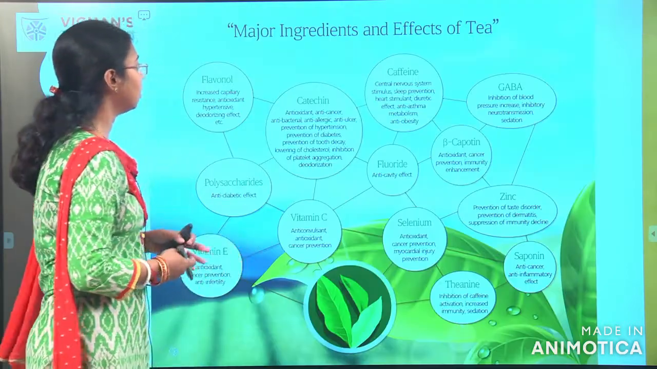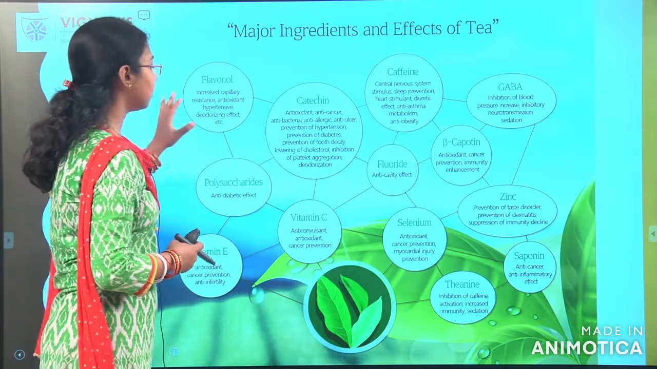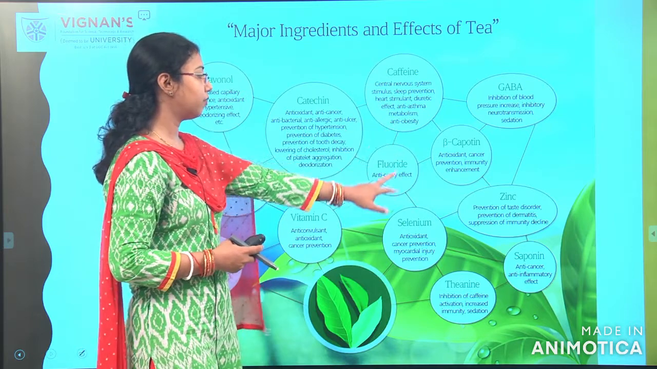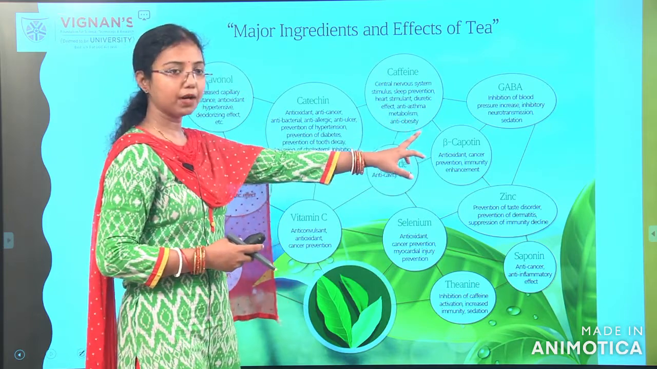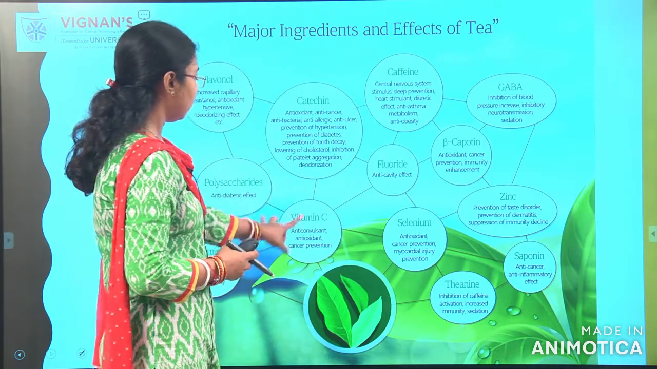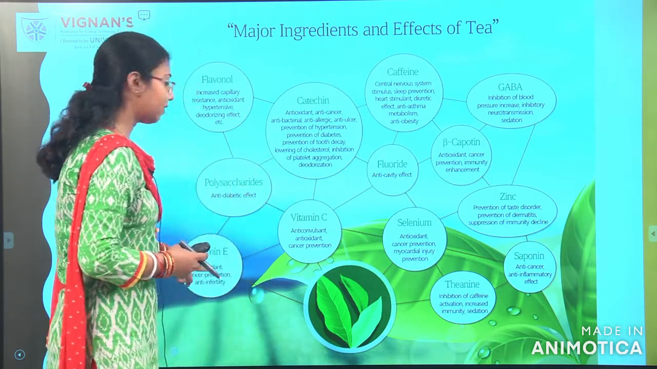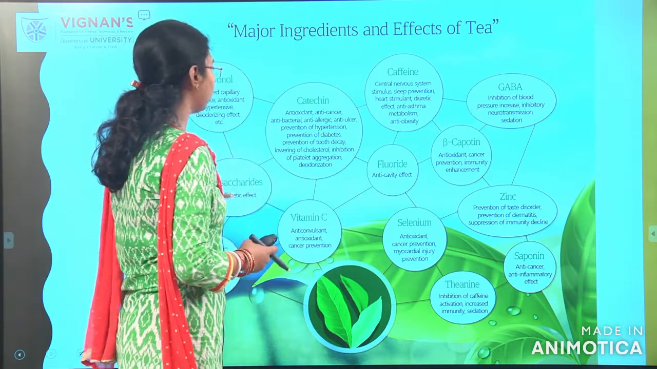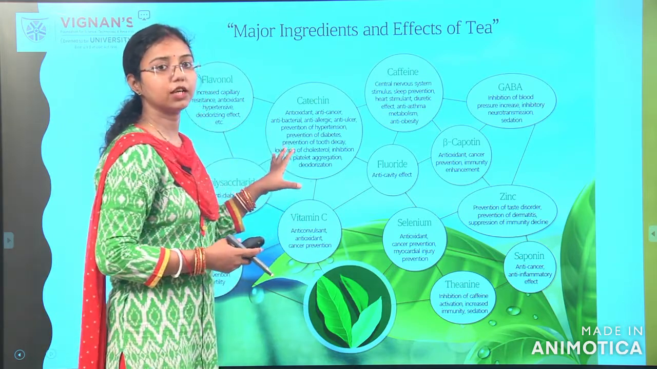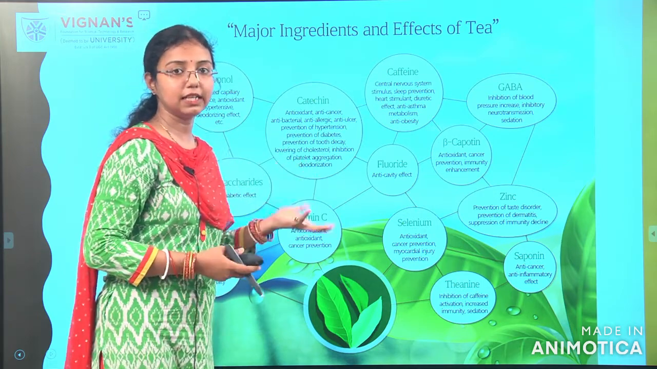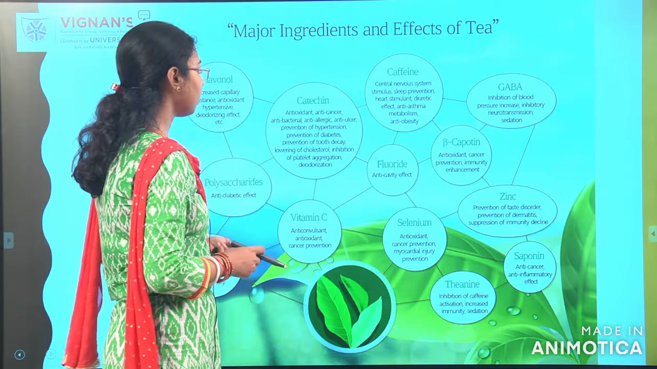So, we will see here why, because these tea leaves have flavonols, catechin, caffeine, fluoride, beta-catenin, GABA, zinc, saponin, thiamine, selenium, vitamin C, polysaccharides and vitamin E. So, from this figure you can understand these compounds responsible for the health benefits, and all those benefits can be obtained by drinking tea.